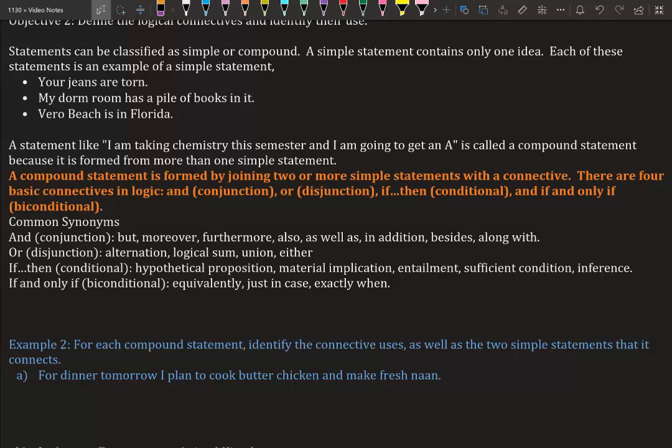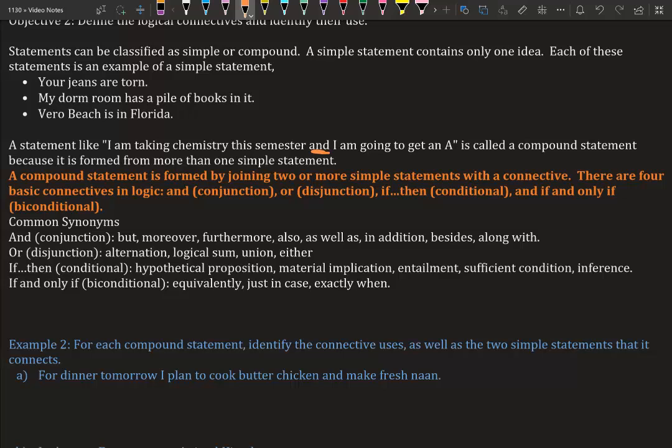A statement like, I am taking chemistry this semester and I'm going to get an A, that's a compound statement because it is formed from more than one simple statement. You're combining two things, chem and getting an A. A compound statement is formed by joining two or more simple statements with a connective. There are four basic connectives in logic. And, which is called a conjunction; or, which is a disjunction; if then, which is conditional; and if and only if, which is biconditional. If you notice here, we had the word and. That word and created a compound statement. So this is a conjunction compound statement.